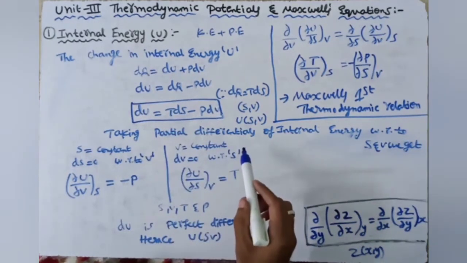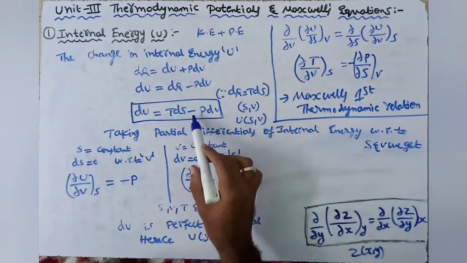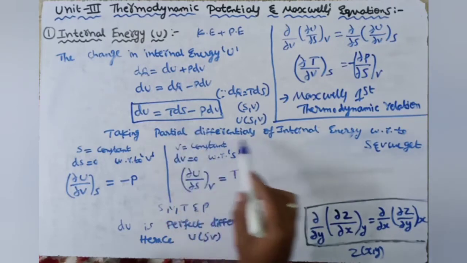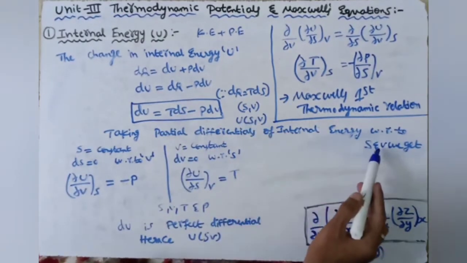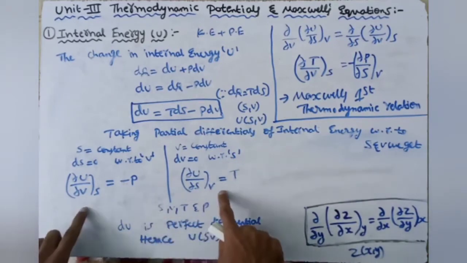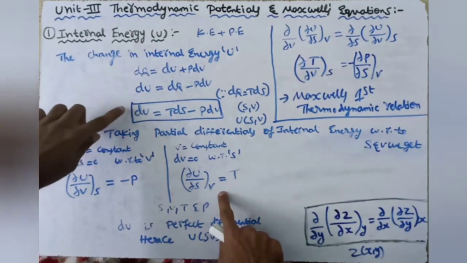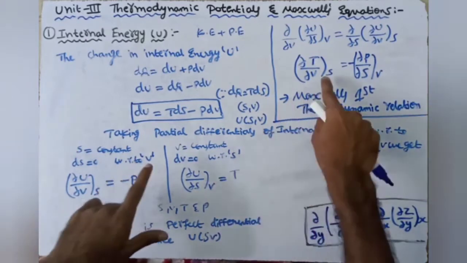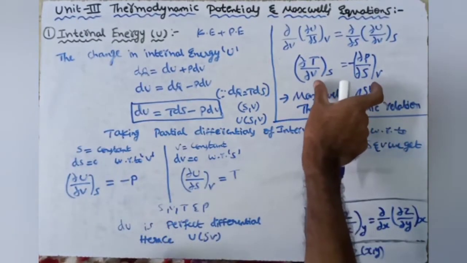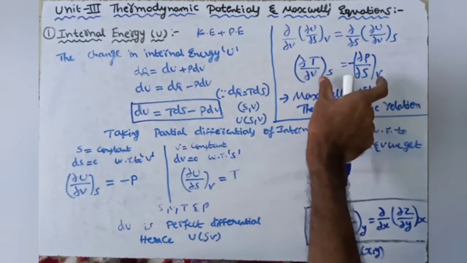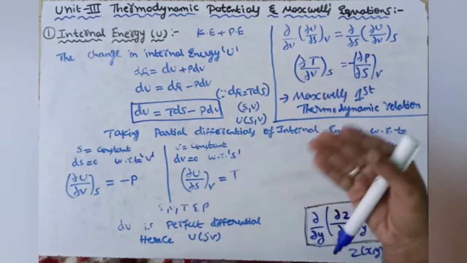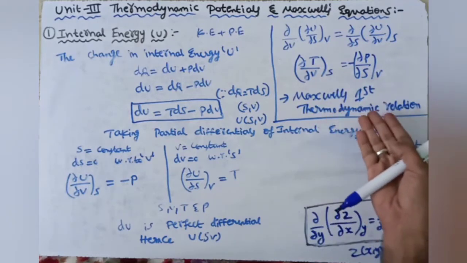Then we have to find what variables are changing in that equation. Then we do partial differentiation with respect to those variables, and we get two equations. As all thermodynamical functions are perfect differentials, we write the perfect differential condition. We substitute these equations and finally get a relationship equation. That relationship equation is called Maxwell's first, second, third and fourth thermodynamical relations.